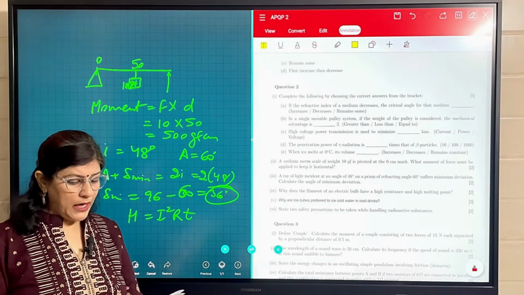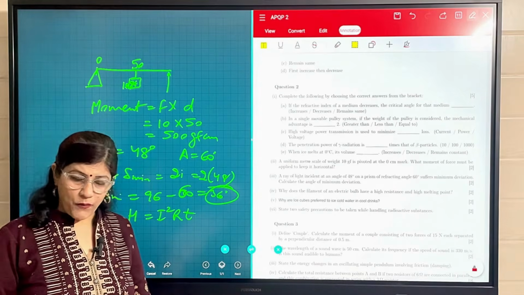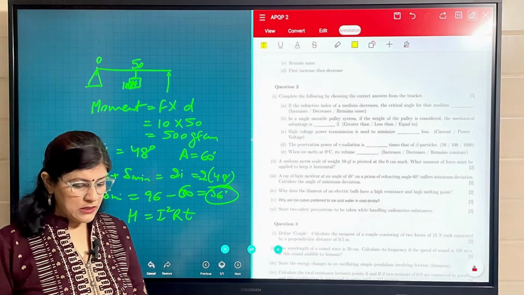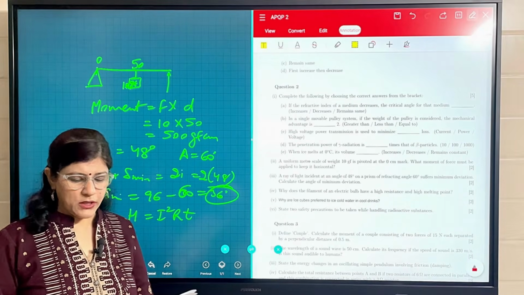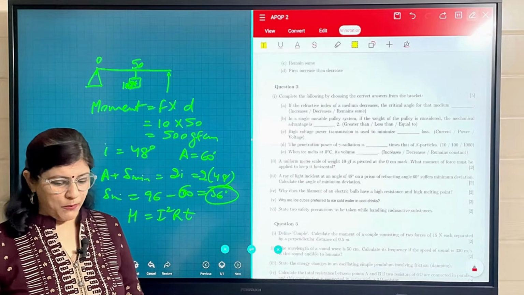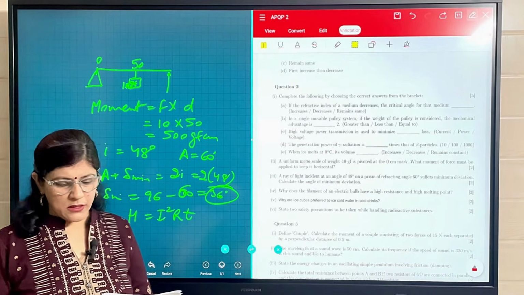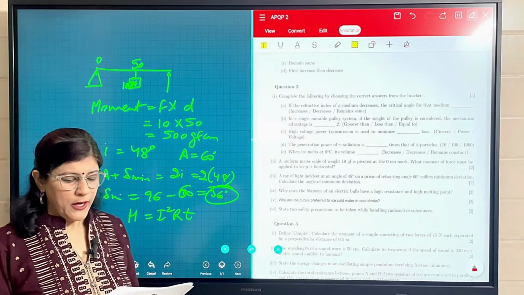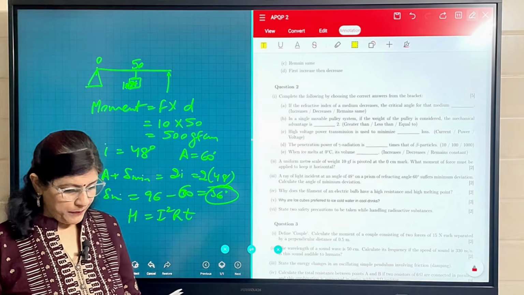Next is, why are ice cubes preferred to ice cold water in cold drinks? Every gram of ice at 0 degrees Celsius provides additional heat energy of 336 joule to convert to 1 gram of water. Or you can say the latent heat of fusion of ice is 336 joule, so it will give additional coolness to the drink. So that is why the drink gets cold more quickly.